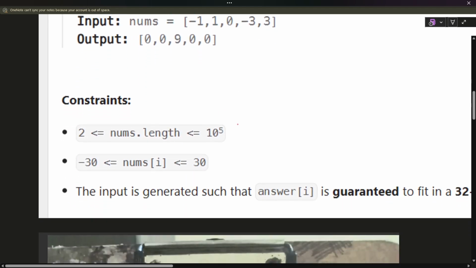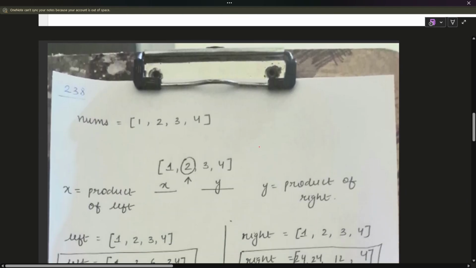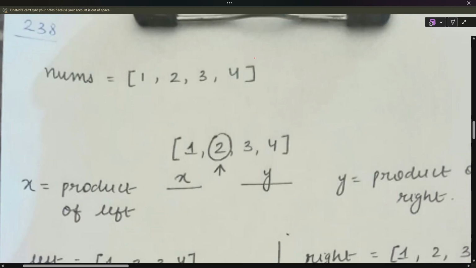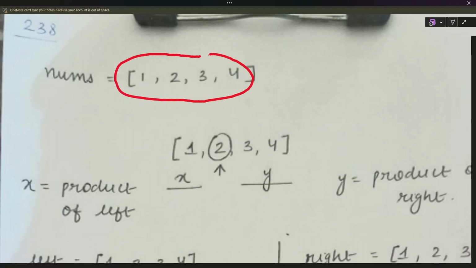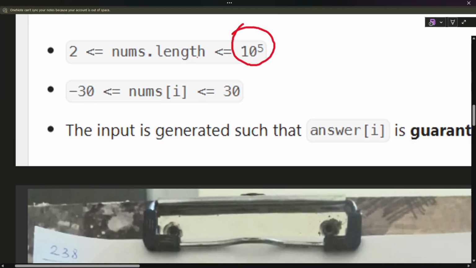As you can see from the constraints, we have to give a solution in O(n), or O(n log n) may also work, so we need to think something like that. This is our nums array, given to us. Let me tell you what we have to do.